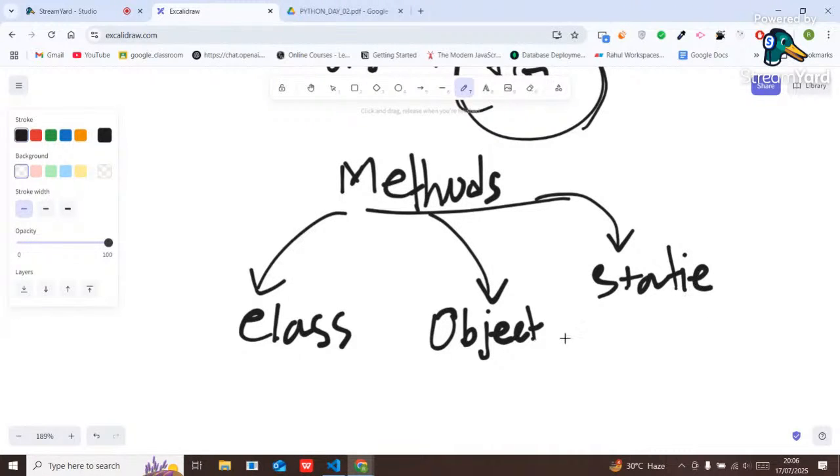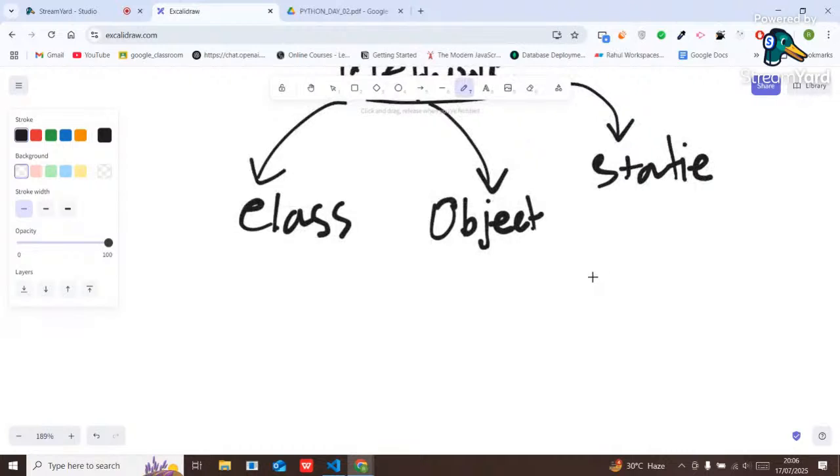So one is my class method, second is my object method, and third is my static method, right? Class method means this method will be relevant to that particular class. Object method means that method should be relevant to that particular object.